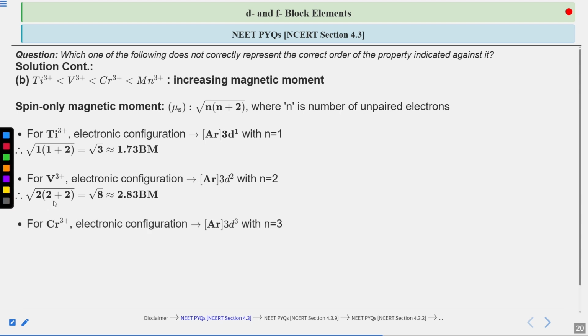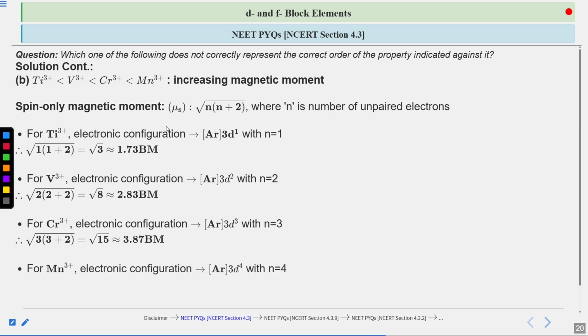For chromium 3 positive, electronic configuration is argon 3d3. d3 means n is going to be equal to 3. That means unpaired electrons is going to be equal to 3. So magnetic moment will be under root 3 times 3 plus 2. 3 plus 2 is 5, 5 times 3 is 15. So it is equal to under root 15, or 3.87 Bohr magneton.